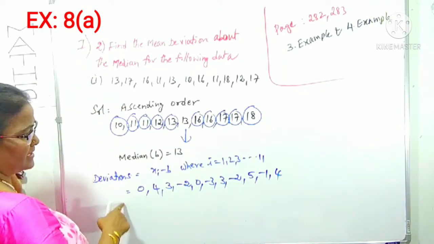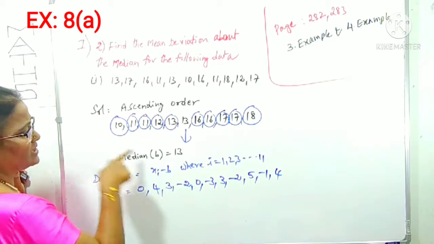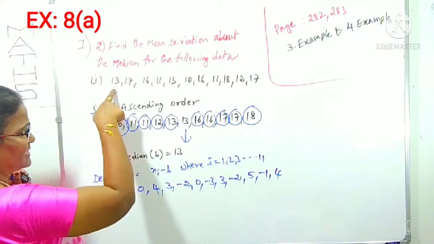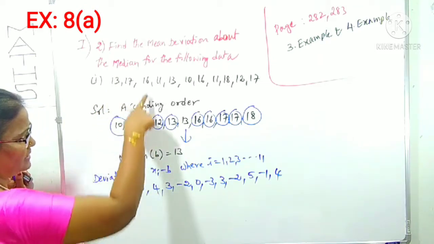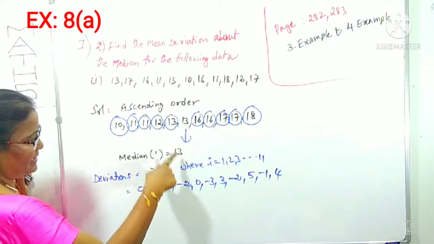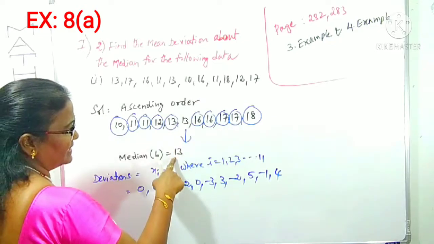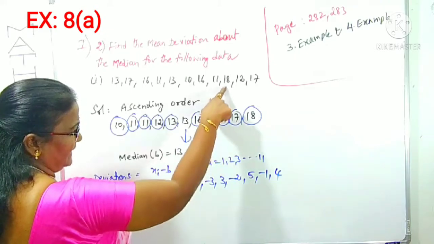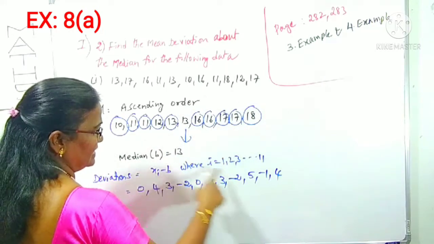Once again I am checking. We have to take the deviations xi minus b, where b means median and xi means observations from 1 to 11. First observation is 13, 13 minus 13 is 0. 17 minus 13 is 4. 16 minus 13 is 3. 11 minus 13 is minus 2. 13 minus 13 is 0. 10 minus 13 is minus 3. 16 minus 13 is plus 3. 11 minus 13 is minus 2. 18 minus 13 is 5. 12 minus 13 is minus 1. 17 minus 13 is 4.